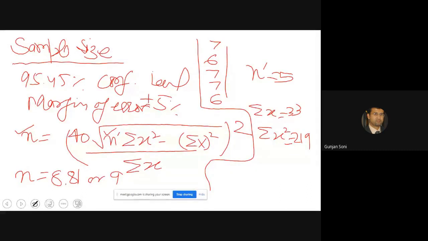So with this tolerance for the error, and with that confidence level, I should be having 9 readings. How do we get this 40? It is because of this combination, and in the handbook they have already presented it. I'll share the screen from another one.